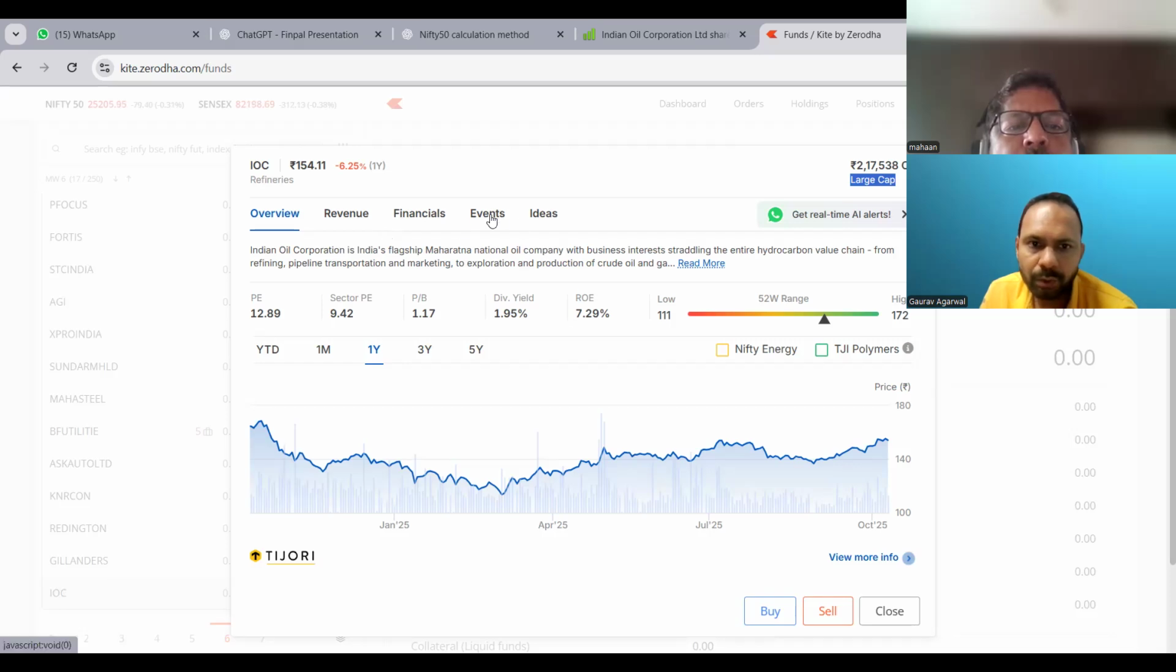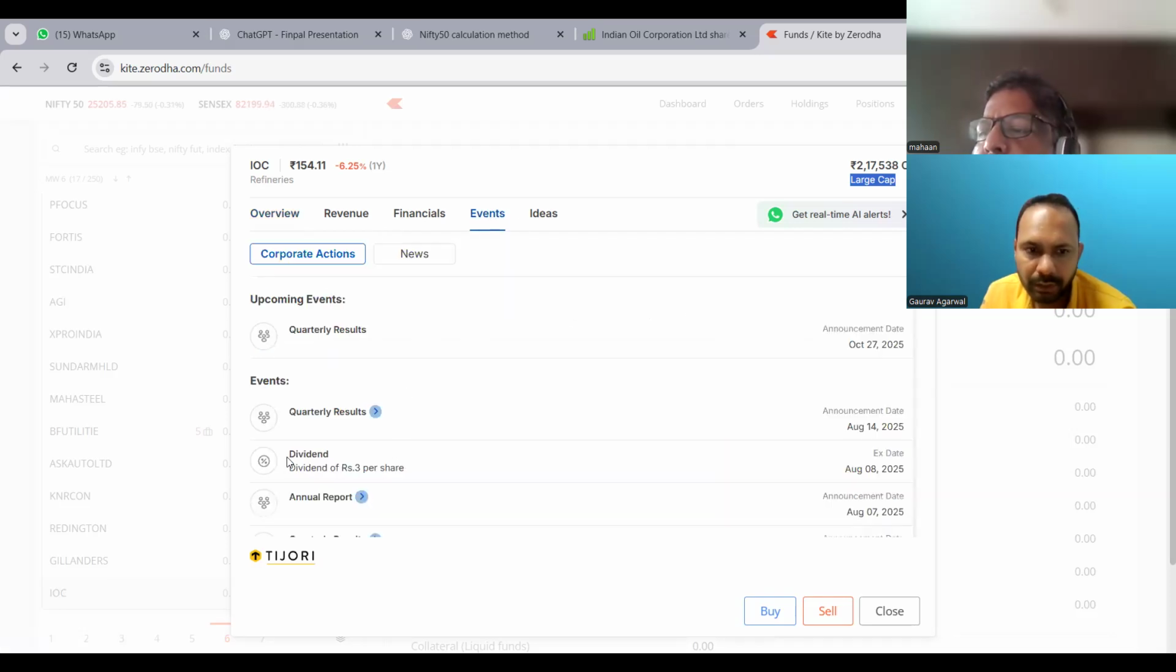Once you go to events, it shows a dividend of rupees 3 per share. The ex-date was 8th of August. So this company declared a dividend on 8th of August, and you should have been a shareholder on this date, then only are you eligible to get the dividend. This 3 rupees per share means if you purchased one stock at 154 rupees. If I buy the shares on 7th of August, I'll be eligible. Yes, correct.